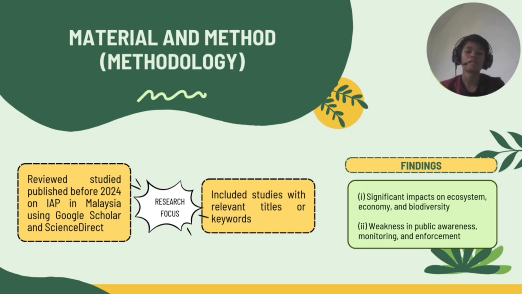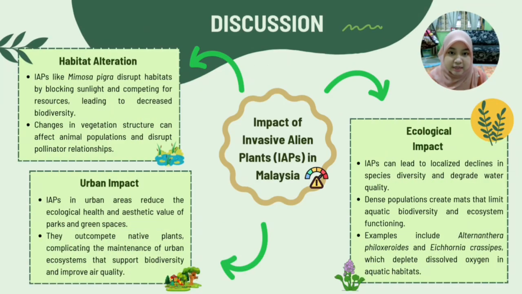For the findings, it has significant impacts on ecosystem, economy, and biodiversity. It also has weaknesses in public awareness, monitoring, and enforcement. We recommend to increase the public awareness on IAP threats and improve monitoring system for early detection. Also, strengthen enforcement mechanism for management. I will continue the presentation with the discussion.